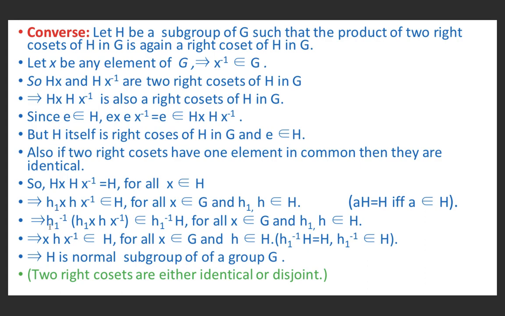Pre-multiplying by H1 inverse on the right hand side as well as on the left hand side, we get H1 inverse H1 x H x inverse belongs to H1 inverse H, for all x belonging to G and H1, H belonging to H. On applying associativity on the left hand side, we are left with x H x inverse, because H1 inverse H1 is equal to E, the identity element, because H1 is an element of H and H is a subgroup of G, therefore the inverse of each element exists in H. So X H X inverse belongs to H for all x belonging to G. Here on the right hand side, for H1 inverse H I have written H, because H1 inverse belongs to H and H1 inverse H should be equal to H by the property of cosets, AH equal to H if and only if A belongs to H. So H is a normal subgroup of G.